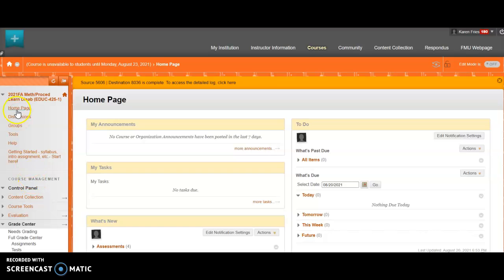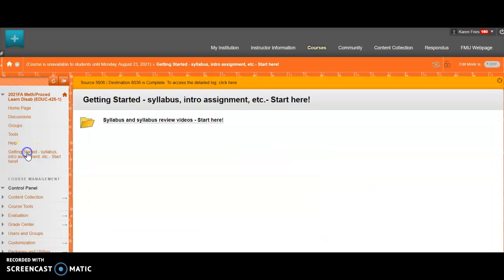So you'll see all the tabs along the side. Most of you by now should be pretty familiar with virtual learning, whether by choice or because of the circumstances of the last year and a half. But if you have any questions about Blackboard or anything like that, feel free to let me know. So the first tab that is open for you says getting started, syllabus, etc. Start here. It does say intro assignment right now, but I'm not going to show you that right now.